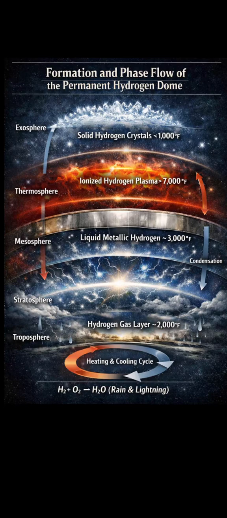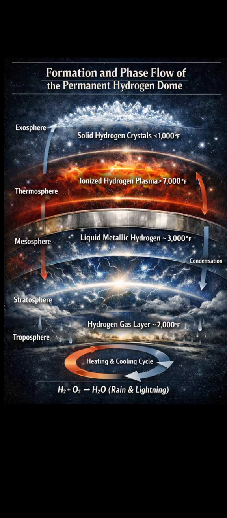Number 7. Atmospheric layers support the entire hydrogen phase stack. The Earth's atmospheric layers naturally create the conditions needed for each hydrogen phase. Troposphere: mixed gases, water vapor, weather. Stratosphere: stable gradients where hydrogen begins separating. Mesosphere: cooling zone where metallic gas transitions begin. Thermosphere: ionization zone leading to plasma formation. And exosphere: near vacuum where crystalline hydrogen can form. Each layer provides the temperature, pressure, and electromagnetic environment required for hydrogen to transition into its next state.